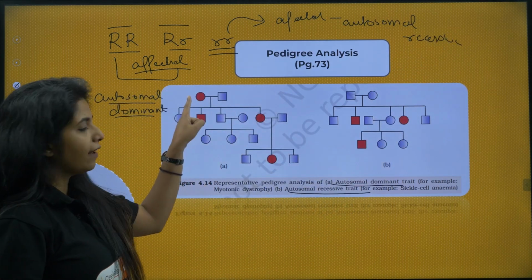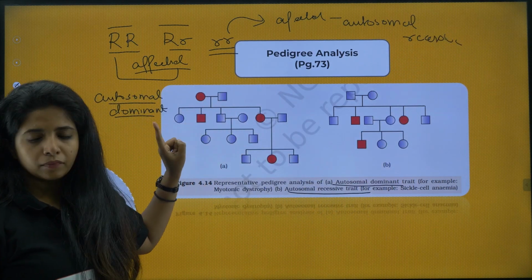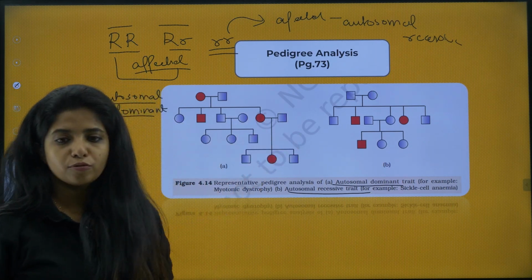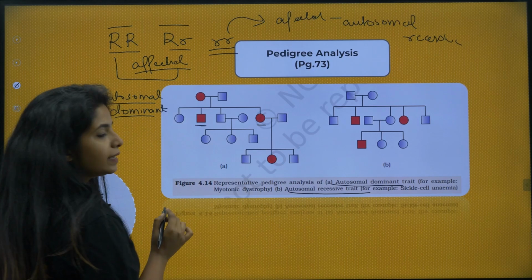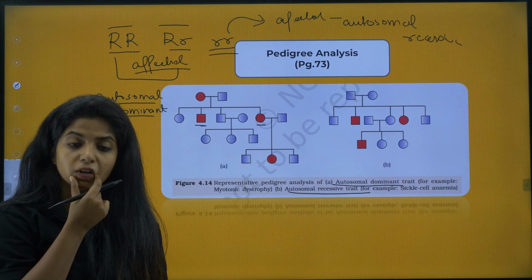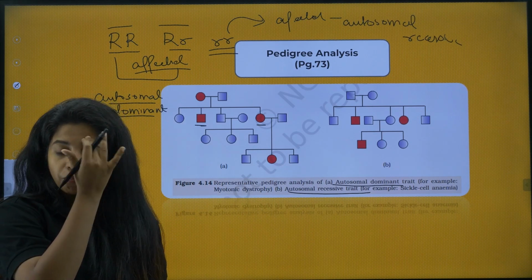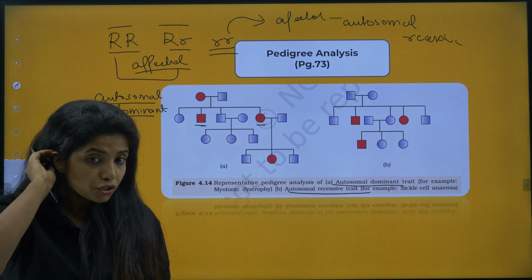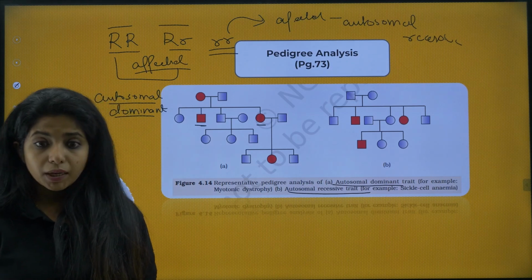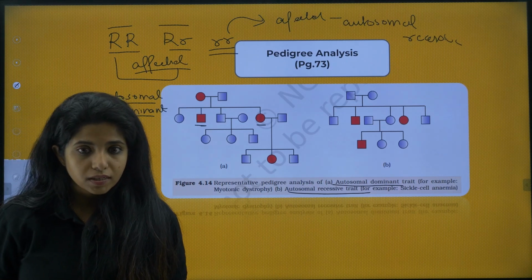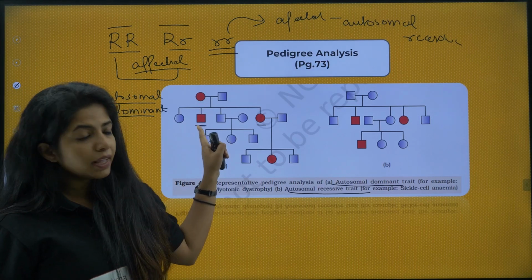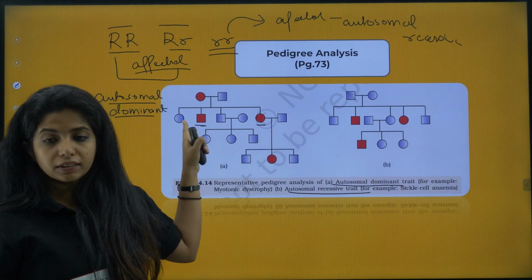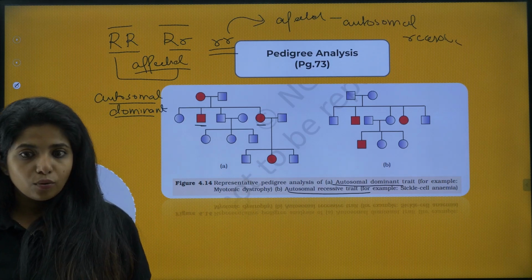So over here I have a female who is affected and a male. They have this many progeny. I see that this guy and this girl are affected. How do I understand whether it is autosomal dominant or recessive? My dear children, if it was autosomal recessive, I might not have seen this particular disease over here.